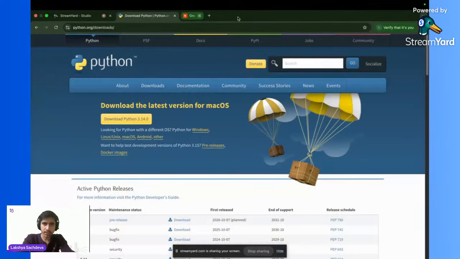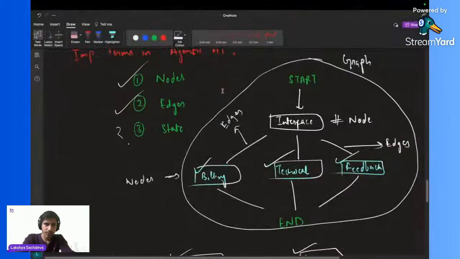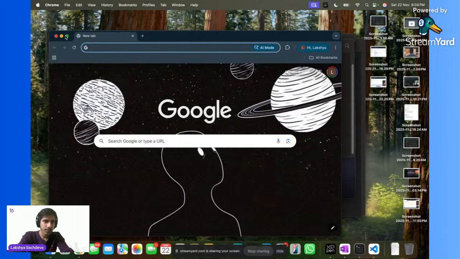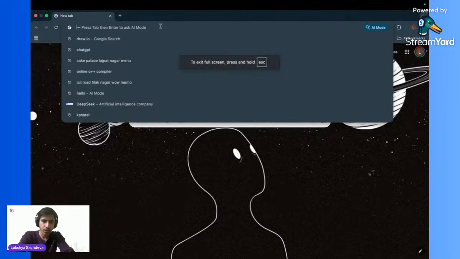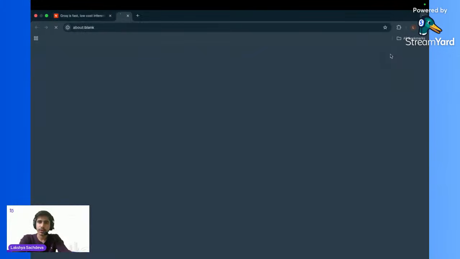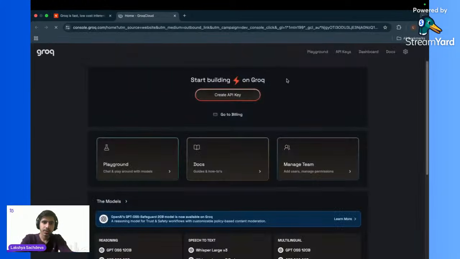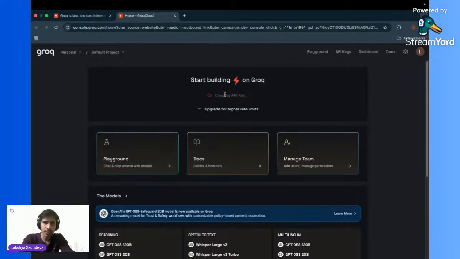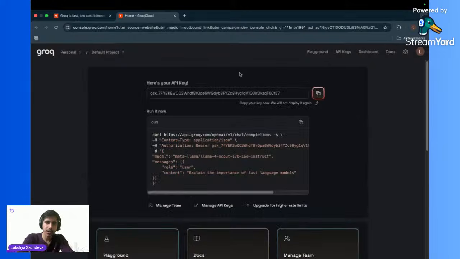I have Grok on my other account, just give me 1 second. Yes, I will go to Grok and click on start building. As you can see, I already have an account. I will go to create an API key over here, click on it, and I will automatically get one API key.